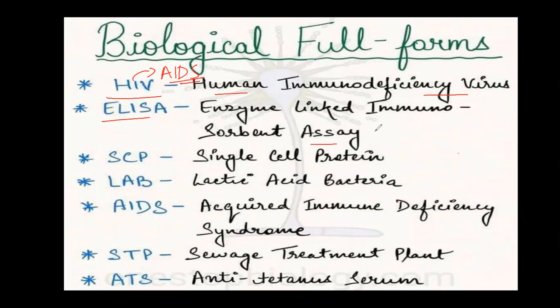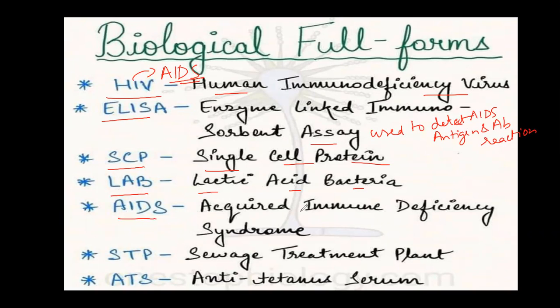And this ELISA is used to detect AIDS. So it is a technique of antigen and antibody reaction. Next is SCP. SCP is single cell protein. LAB, we know it is lactic acid bacteria. AIDS is acquired immunodeficiency syndrome. STP is sewage treatment plant. ATS is anti-tetanus serum.